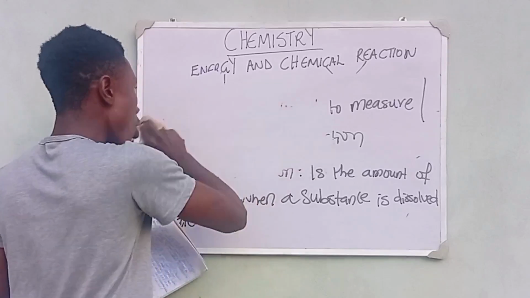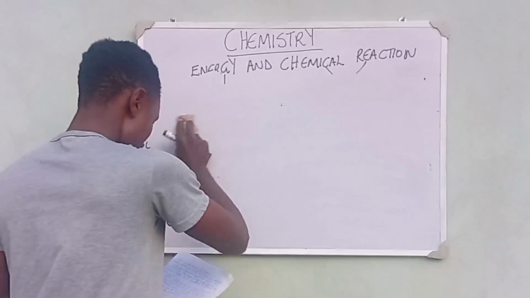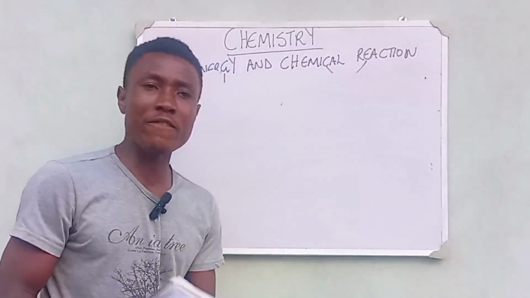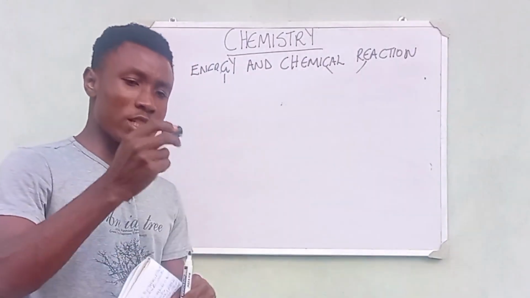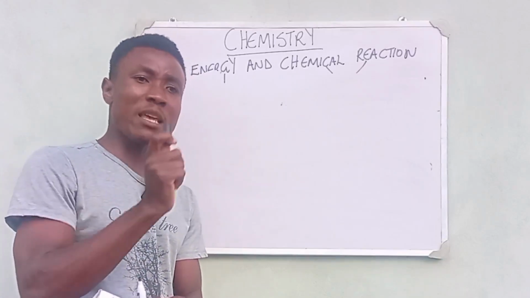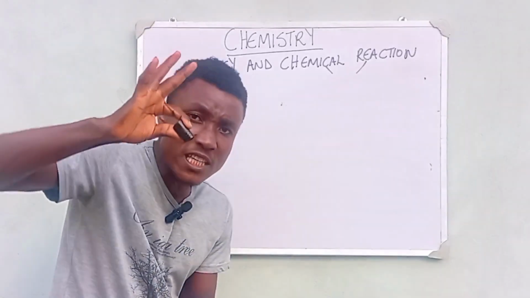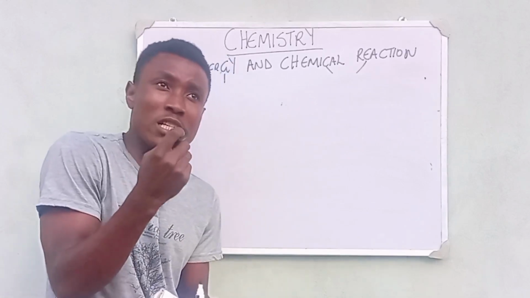So let's talk about another important concept here, which is the bond energy. The bond energy is the average amount of energy. Let's assume this is a bond. The bond energy is simply the average amount of energy that is required for me to produce this, or to break down this bond. So that is what is known as the bond energy.